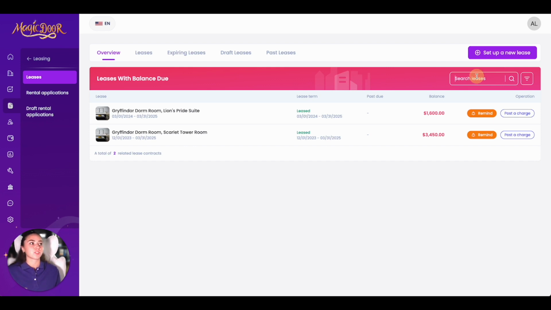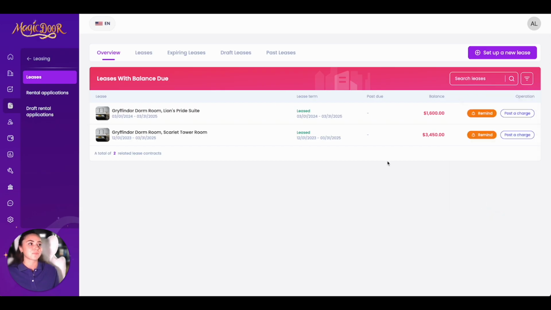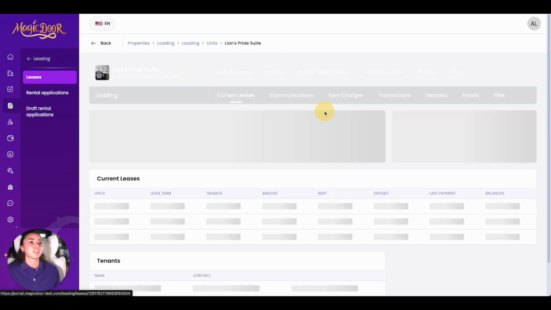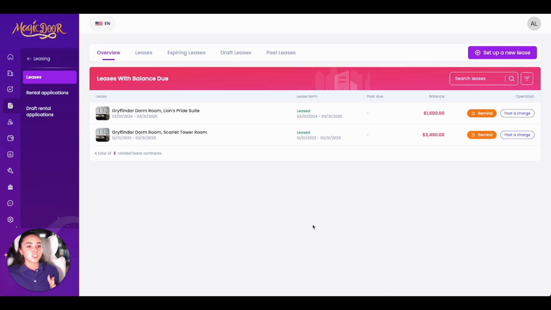You can also search a lease, and you can even filter based on the portfolio, property, start date, or end date. You can also easily, with this quick action button, set up a new lease. And once again, everything is clickable. So you can post a charge here. You can remind the tenant. You can click on it and once again be brought back to this page where we can look at a specific unit's leases. So just to show you how quick and easy this is, let's set up a new lease together.